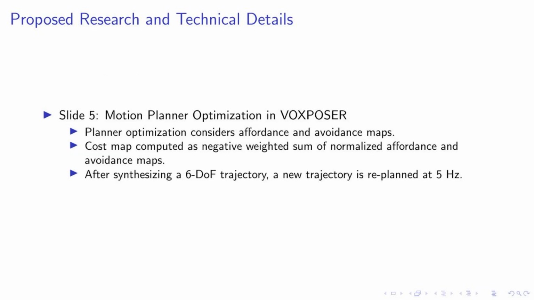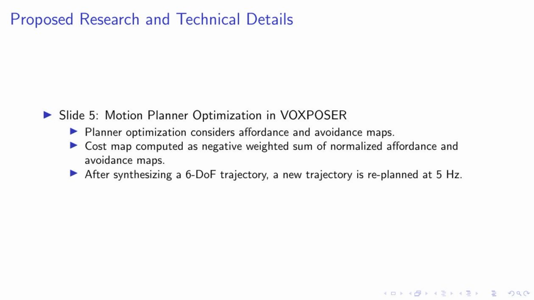In our research, we've developed a unique approach to motion planner optimization within our system, VoxPoser. This optimization process primarily considers two types of maps, affordance and avoidance. These maps provide crucial information about the environment and the robot's interaction with it. The cost map, a key component of our optimization process, is computed as the negative weighted sum of these normalized affordance and avoidance maps. This calculation allows us to effectively guide the robot's actions in the environment.